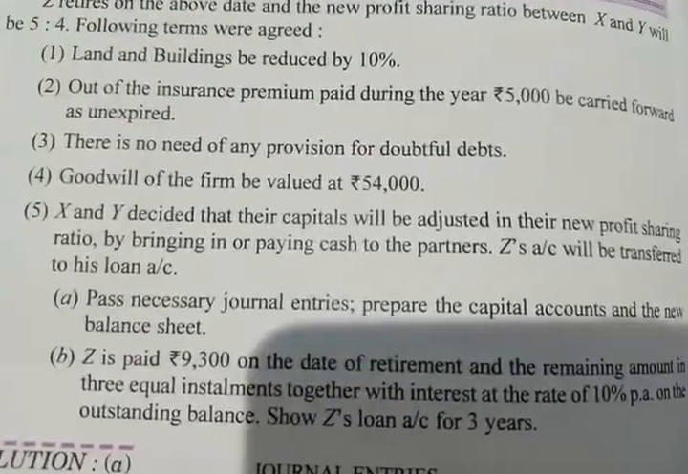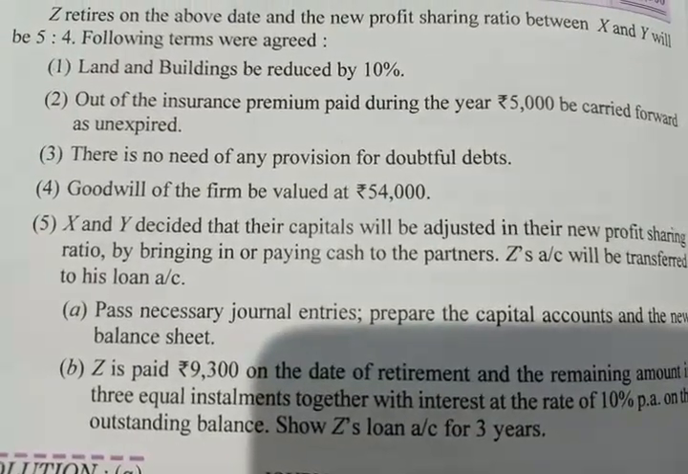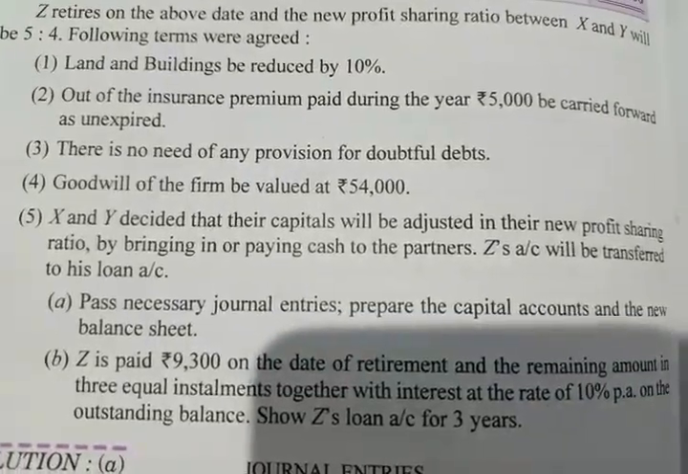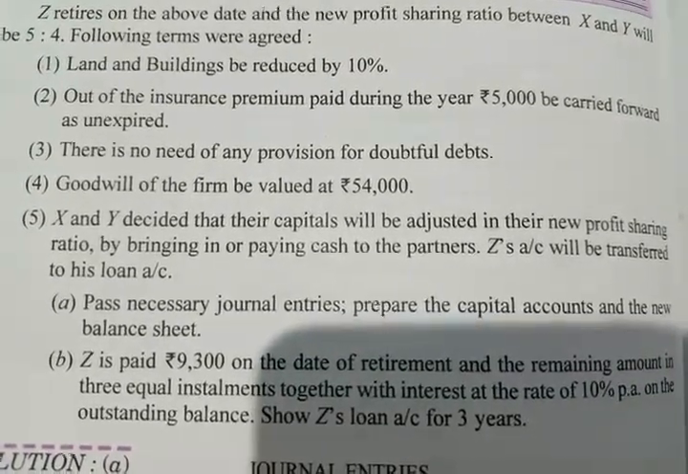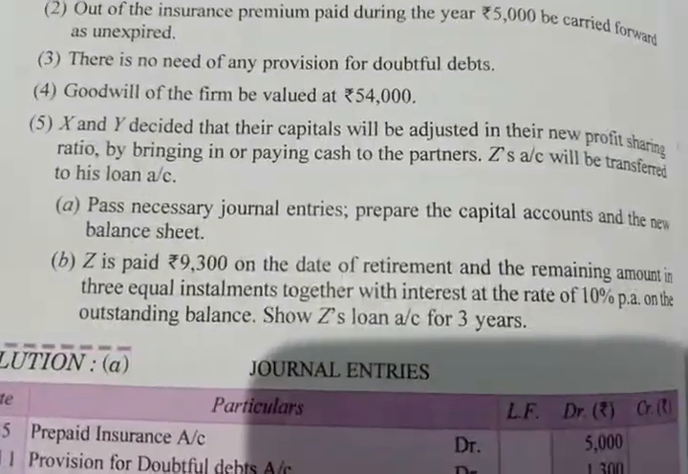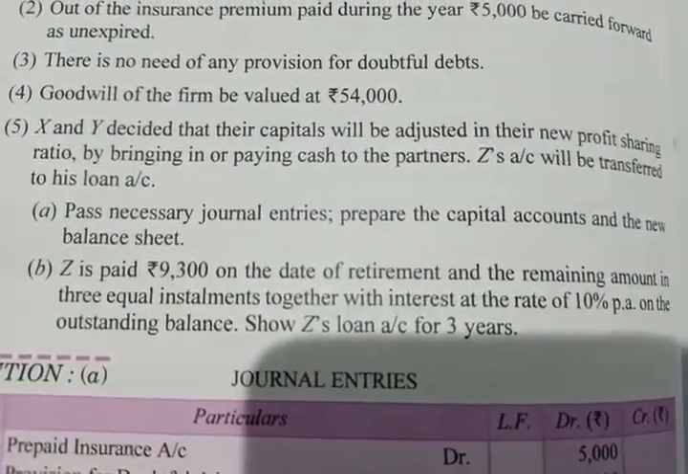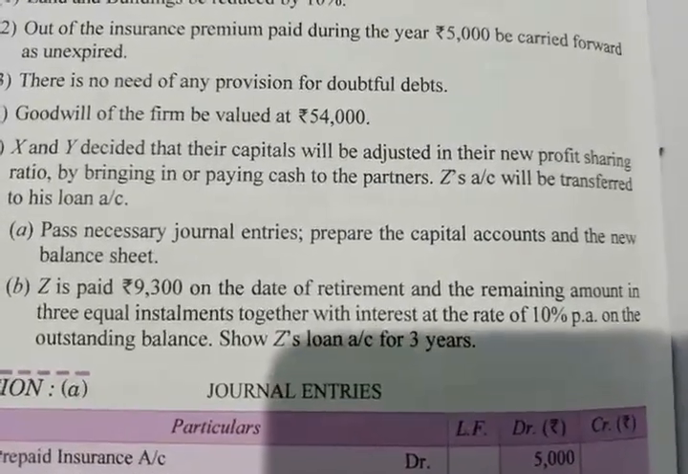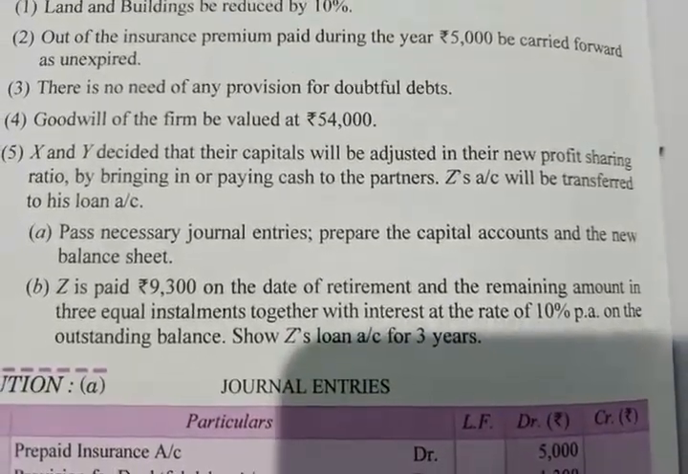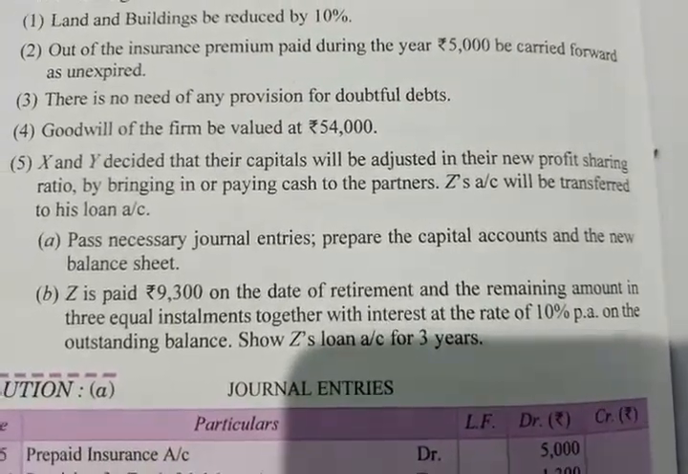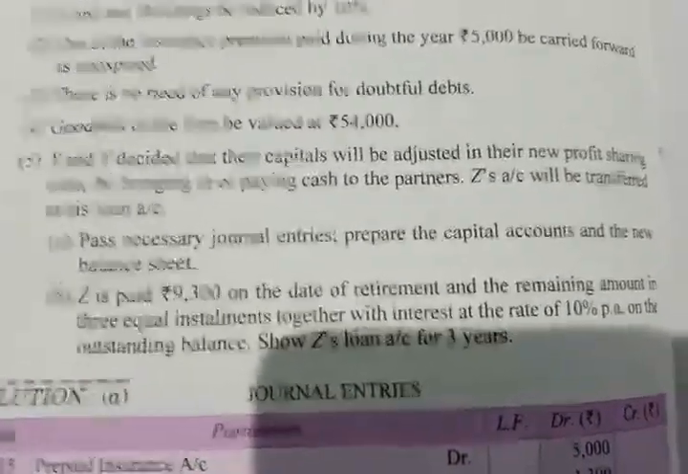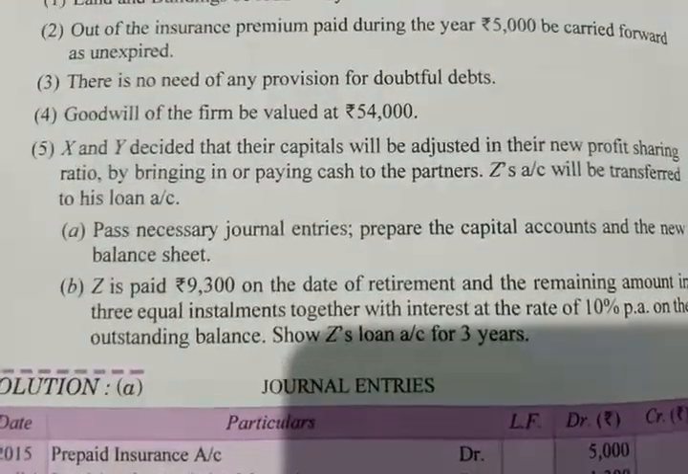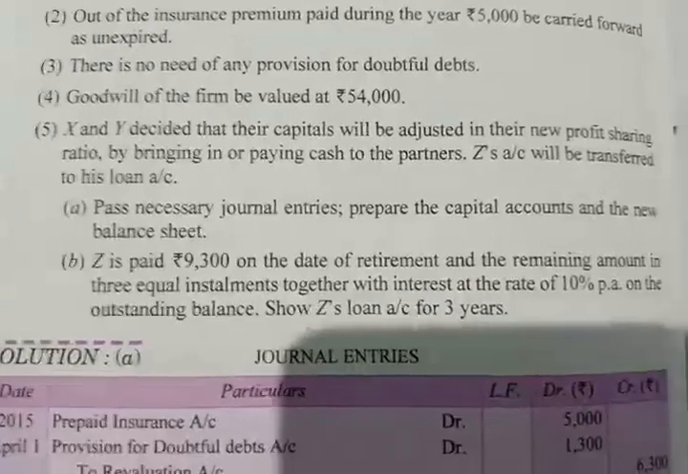Goodwill of the firm to be valued at rupees 54,000. We have to calculate goodwill of the retiring partner and pass adjustment entry. Fifth adjustment. X and Y decided that their capitals will be adjusted in their new PSR, if necessary, by bringing in or paying cash to the partners.